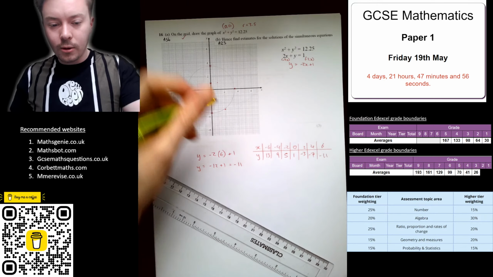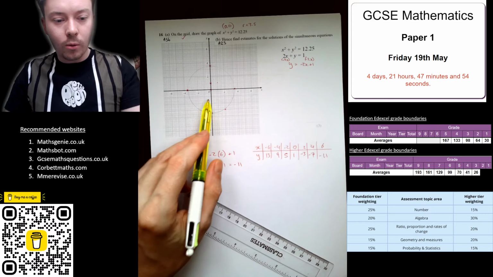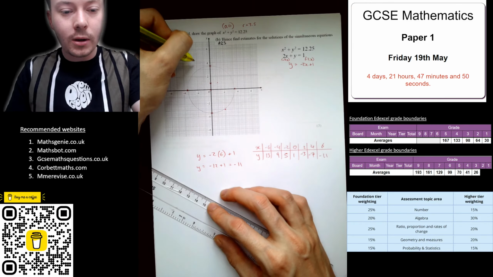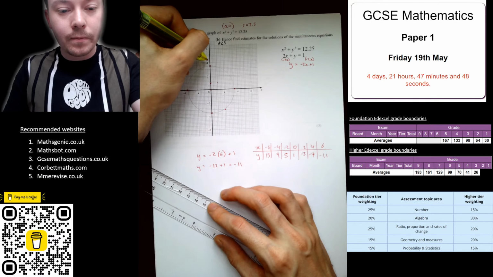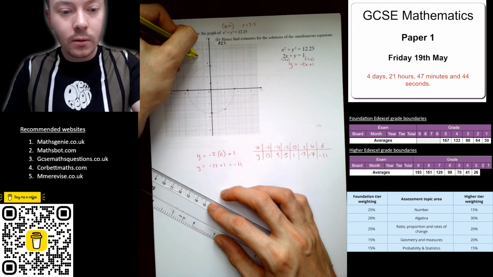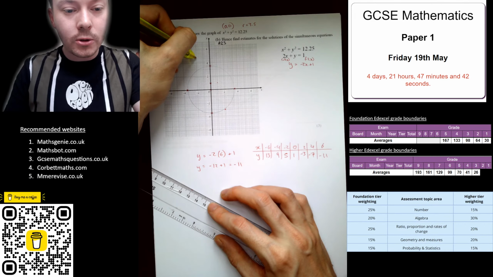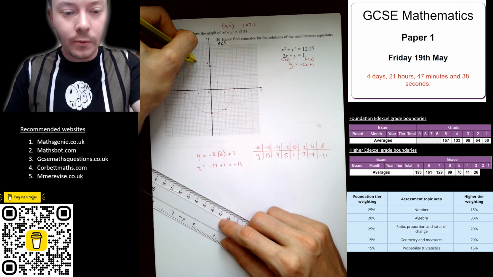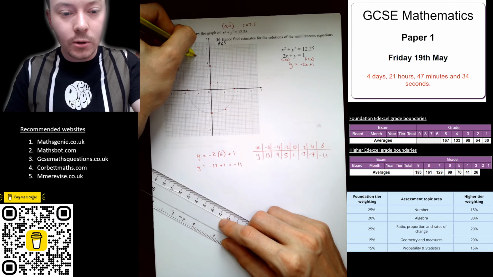I can't do negative 4 and 9, it won't go on the grid. Negative 2 and 5, which is 2, 4, 6, 8, 10. Just check my eyesight again. I haven't gone wrong. 2, 4, 6, 8, 10. So it's going to go here.